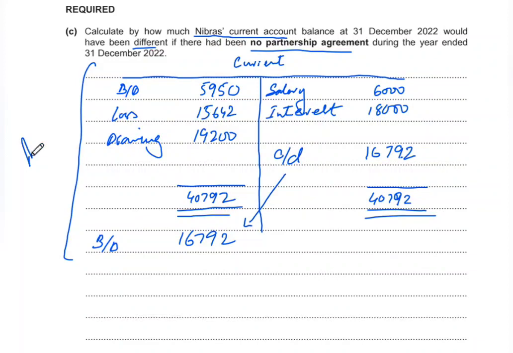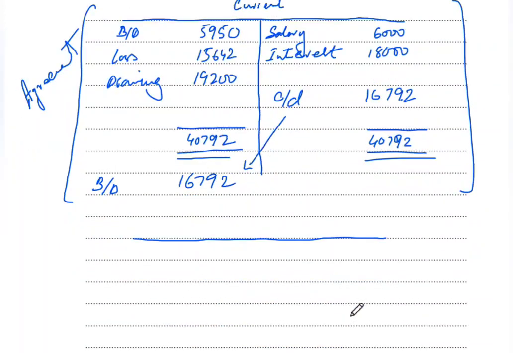Remember, the agreement is where they can decide on the salary, and they had interest on capital and all that. Now the question was asking to calculate the difference between having the partnership agreement and no partnership agreement. So let's quickly calculate the current account balance if there was no partnership agreement. For that we know that the current account value will stay the same. This was a negative value in the starting.